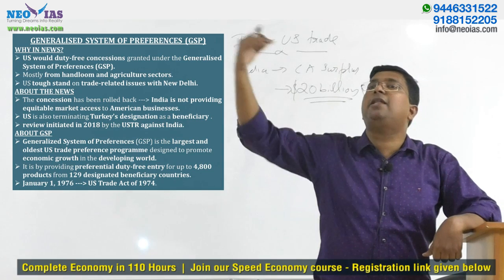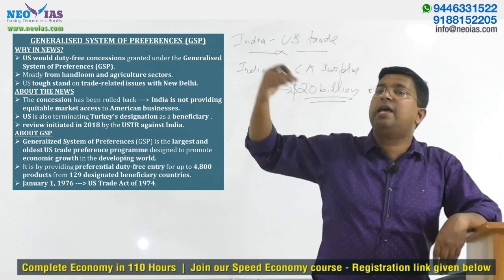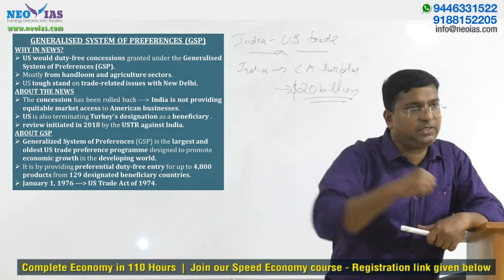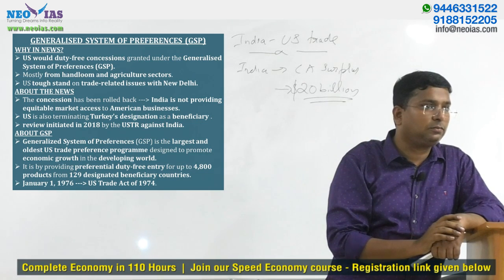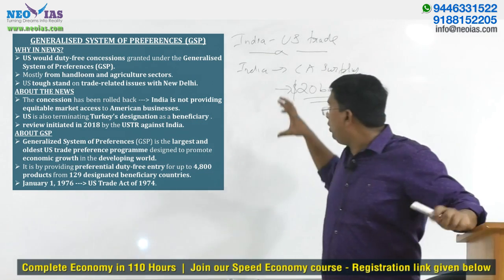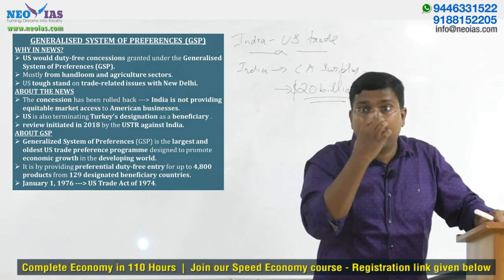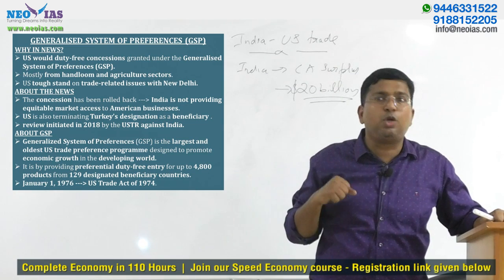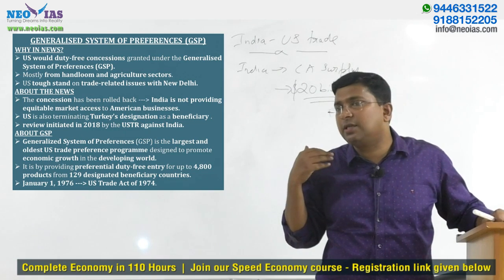Like the way India complains to China that India has a huge current account deficit or huge trade deficit. You know what trade and current account are, right? So in order to bridge this surplus India has, the US wants greater market access to India, but India was resistant.